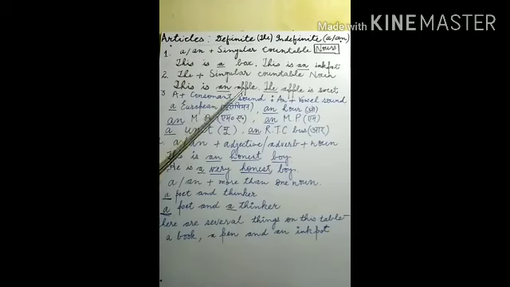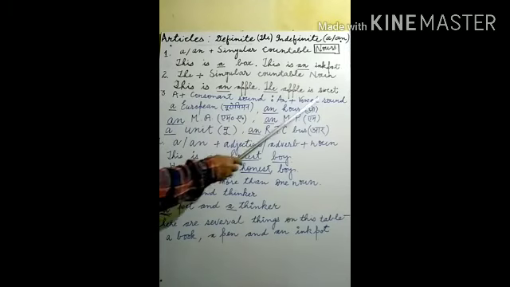If repetition is there, what to do? Just after the first countable noun, before the second, before the third, we apply the article, and this process is continuous. Now rule number three, we have to discuss rule number three: consonant sound and vowel sound.